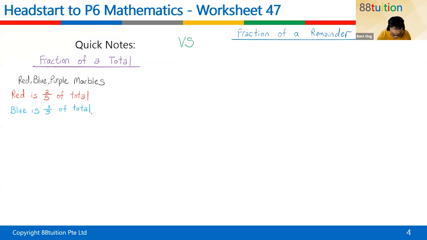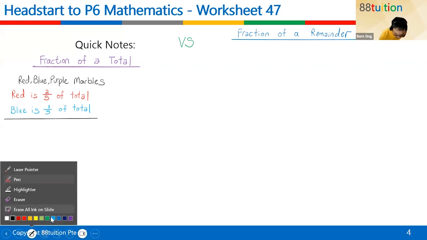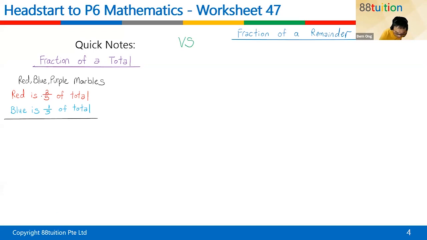So what does this mean? This means that there is a total of 5 units. It's so happening that it's the same. That's good. And the red represents 2 out of the 5 units. The blue represents 1 out of the 5 units. Some of you are very smart. You know the purple already.